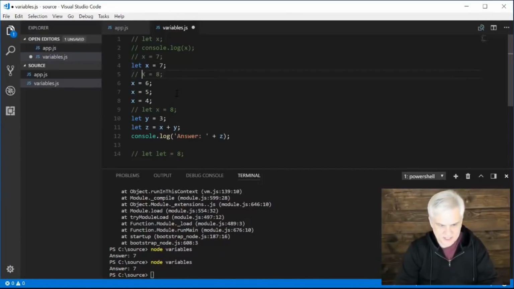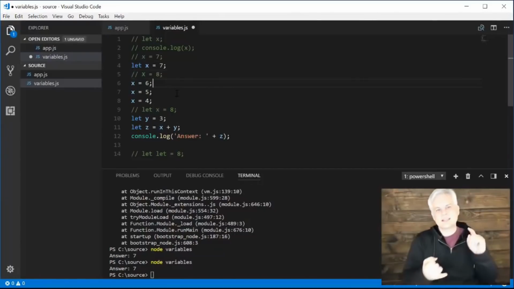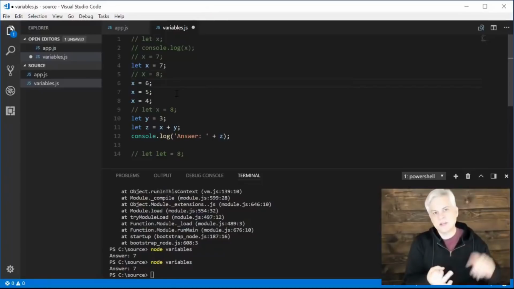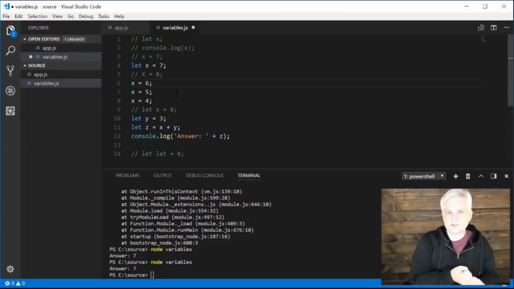All right, so let's just get rid of that. But those are the rules. Has to begin with a letter, a $, or underscore. The rest of the name can have pretty much anything including numbers, but no spaces or other special characters. Can't use any keywords for names of variables, and be aware that variable names are case sensitive.